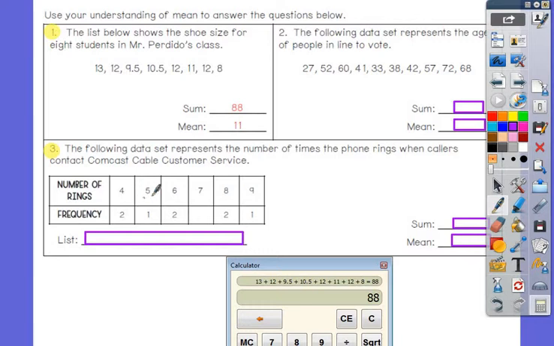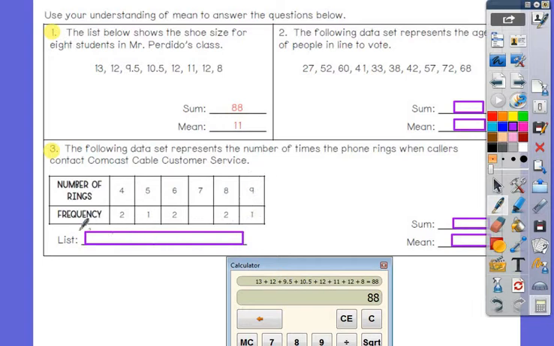How many times did the phone ring 5 times? Once. How many times did the phone ring 6 times? Twice. How many times did the phone ring 7? None. They just didn't record it. 8 times, how many times did that happen? 2, and 9 was 1.